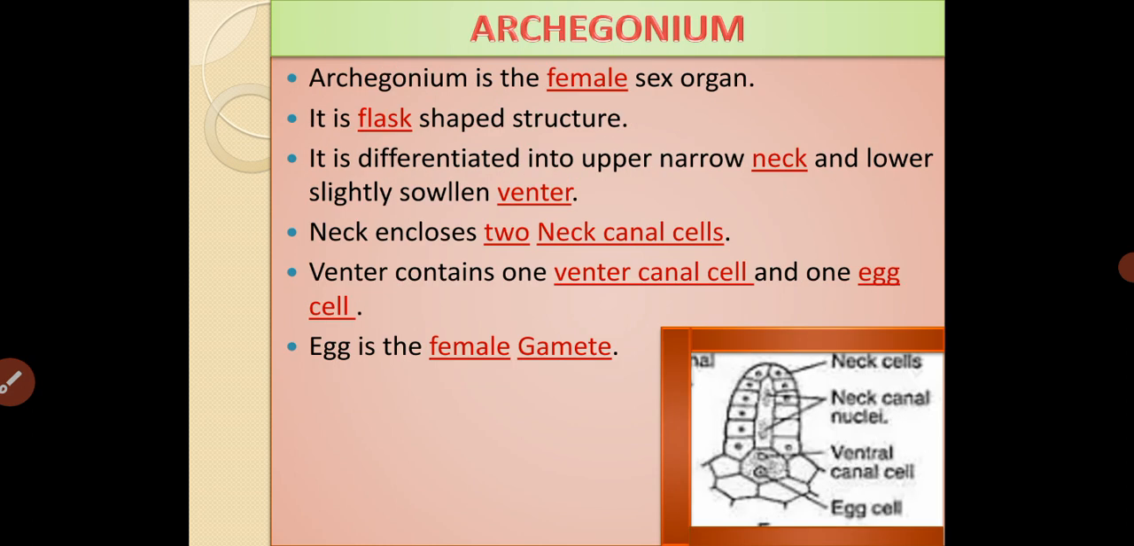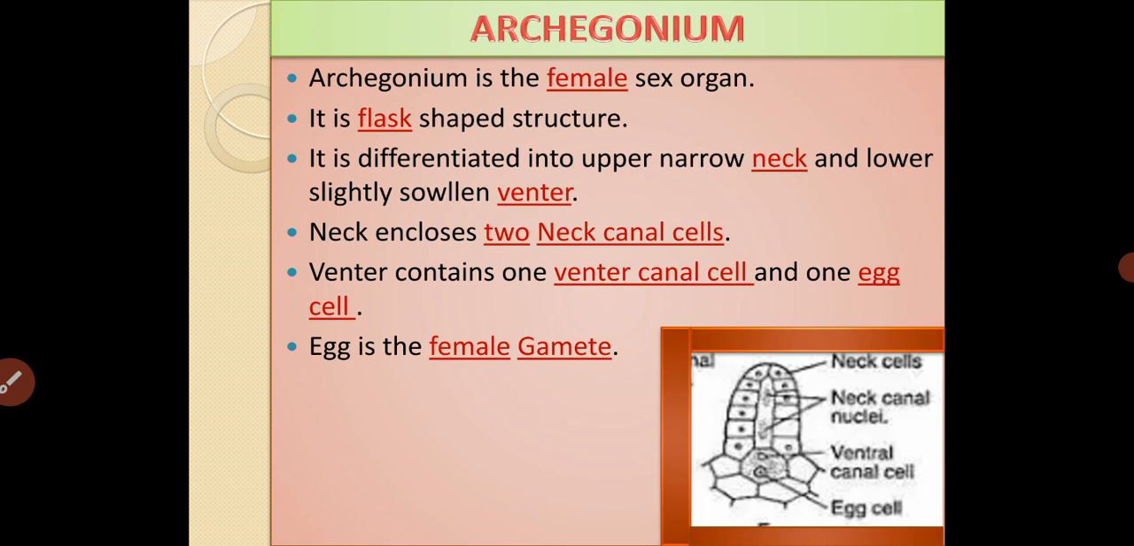Let us move towards the female reproductive structure, that is the archegonium. Archegonium is the female sex organ which appears like a flask shaped structure. It is differentiated into two regions, that is an upper narrow neck and a lower slightly swollen venter. The neck encloses two neck canal cells, the venter encloses a venter canal cell and one egg cell. Egg is the female gamete.